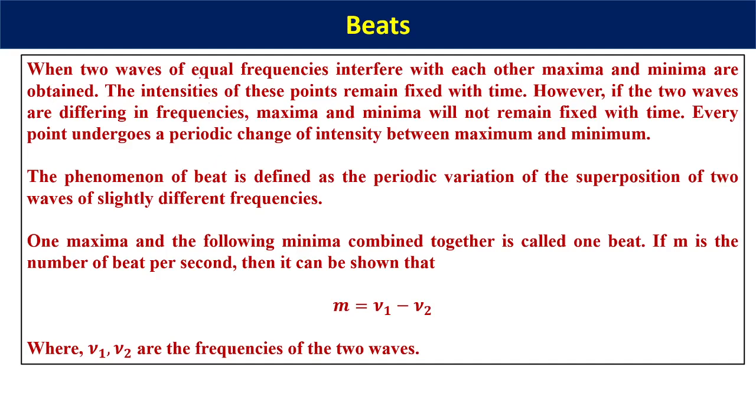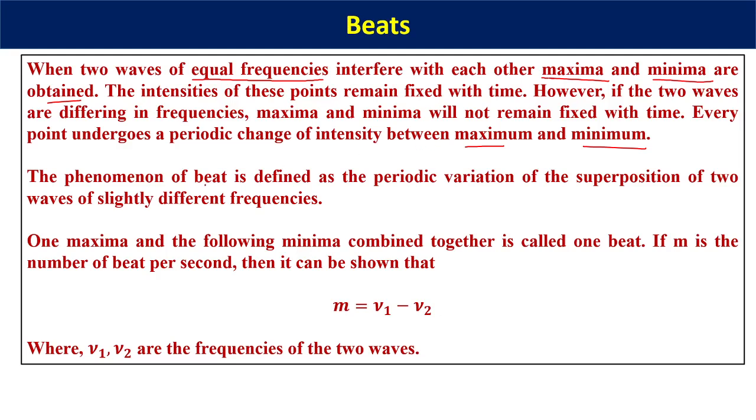When two waves of equal or slightly different frequencies interfere with each other, maxima and minima are obtained. The intensities of these points remain fixed with time. However, if the two waves differ in frequencies, maxima and minima will not remain fixed in time. Every point undergoes a periodic change in intensity between maximum and minimum. This interference pattern is called a beat.